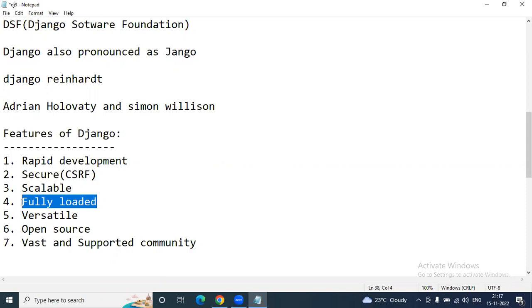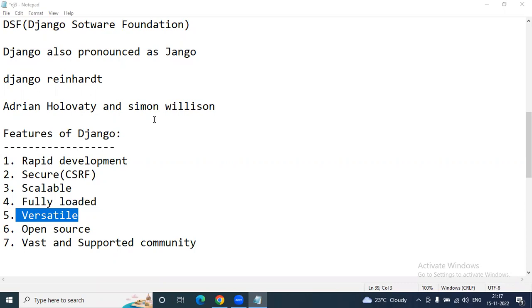All built-in libraries are there. And coming to this versatile means actually different. Once we go for Django, it's versatile in nature. Yes, extensive libraries are also there. That is the same in Python as well as Django. Django is completely versatile, sir, which allows it to build applications for different domains.